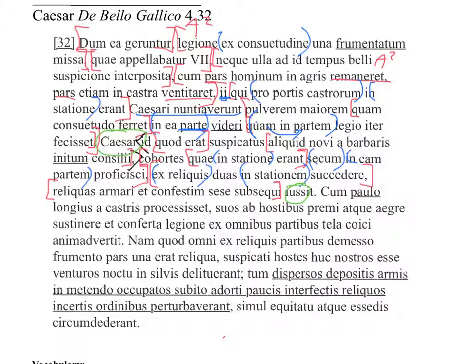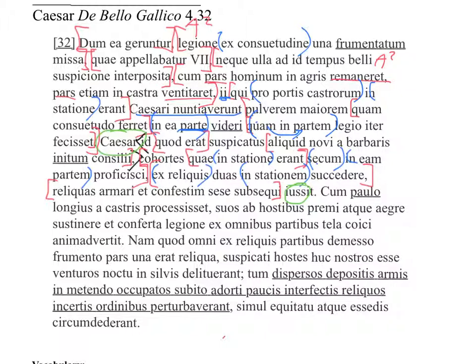So we have three different ACI orders here that Caesar's putting forth, and you can see he's just kind of rearranging his troops because he's setting out to see what all the dust is about. So we'll see what happens next.